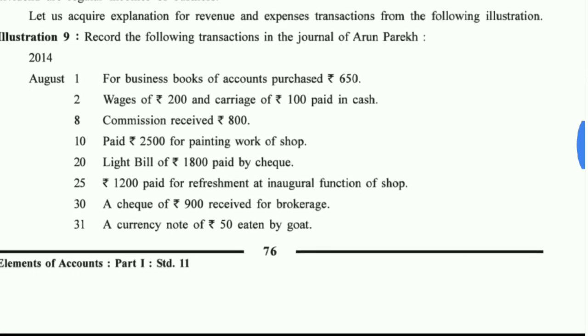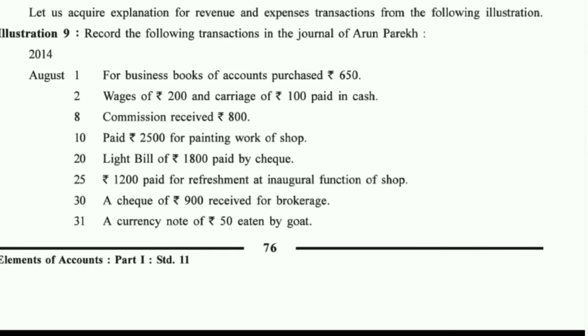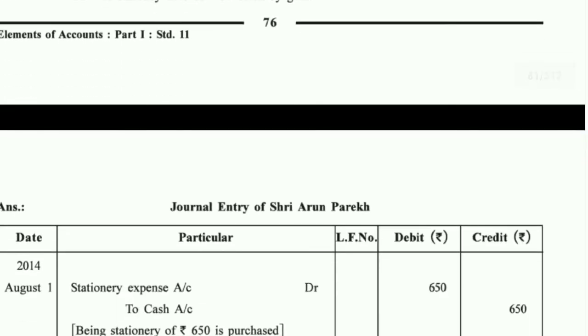Record the following transactions in the journal of Arun Parekh. For business, books of accounts purchased rupees 650. He has purchased books worth 650. Okay. So the entry will be: books, you can consider it as stationery. So stationery account debit to cash account. Stationery expense account debit to cash account.